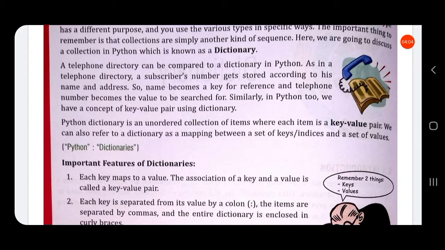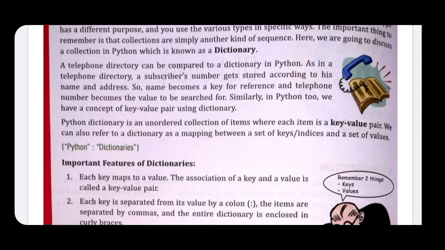As in the telephone directory, a subscriber's number gets stored according to his name and address. So the name becomes a key for reference and the telephone number becomes the value to be searched for. Each person's name and phone number will be there.